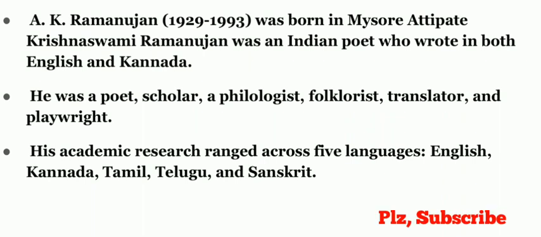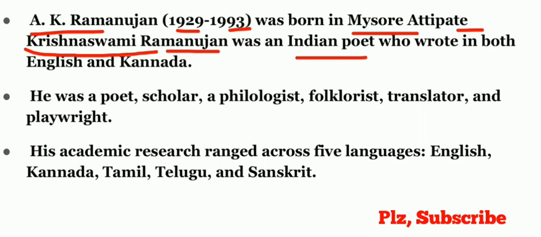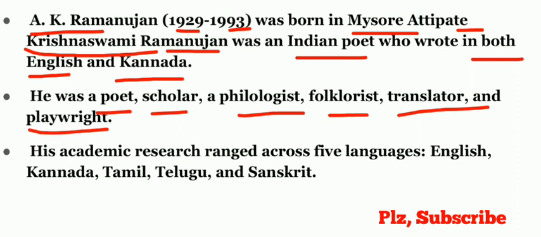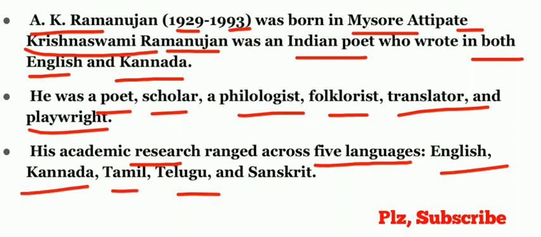So before going to the explanation of the poem, we will discuss 2-3 points about the poet. A.K. Ramanujan was born in 1929 and died in 1993. He was born in Mysore. His full name is Attipatti Krishnaswamy Ramanujan. He was an Indian poet who wrote in both the languages, that is English and Kannada. He was a poet, scholar, philologist, folklorist, translator, and playwright. His academic research ranged across five languages, which are English, Kannada, Tamil, Telugu, and Sanskrit.